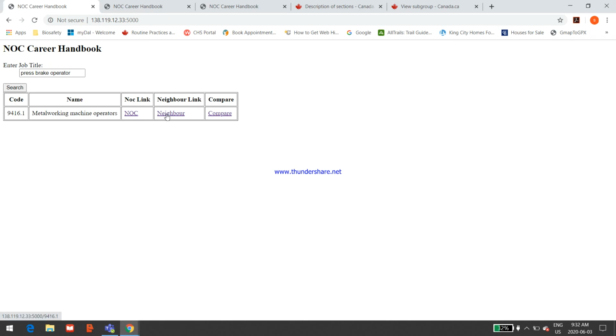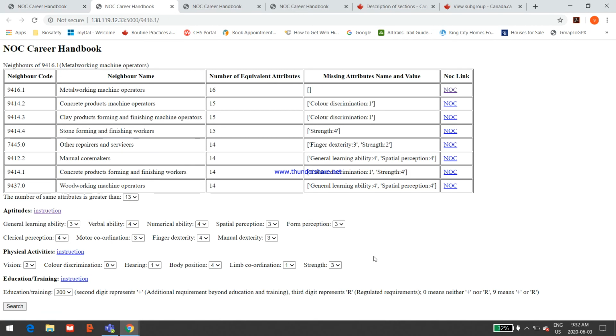So if we go back again to the metalworking machine operator, another function that we have is, supposing we know that Anthony's strength has been changed by the injury he received, so that his strength now is no longer 3 and it is much less, let's say 1. And perhaps the body position that he can sustain is not multiple body positions, but perhaps only sitting, so we'll change that to 1. We leave the other things the same and we can search again.